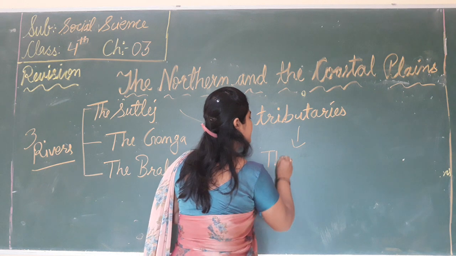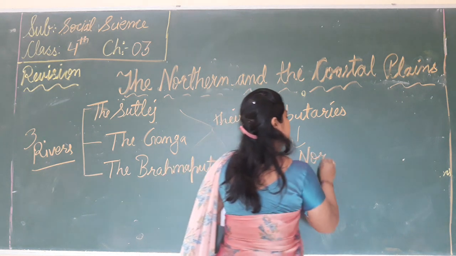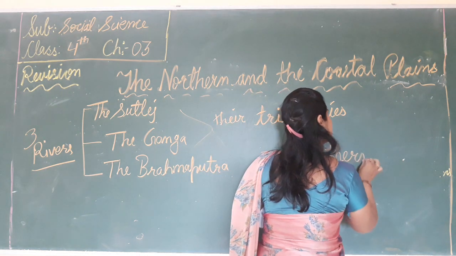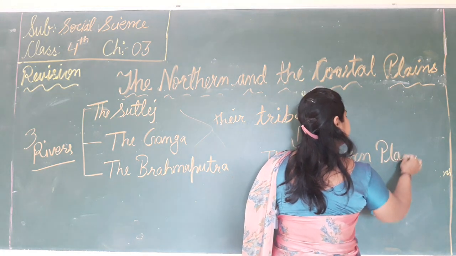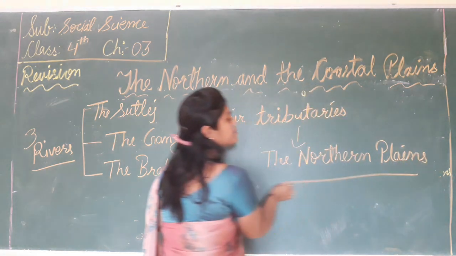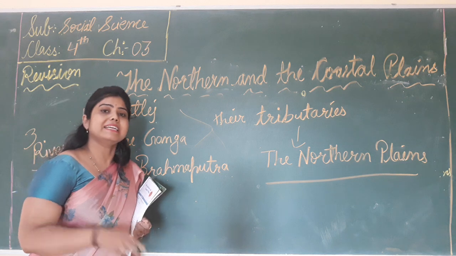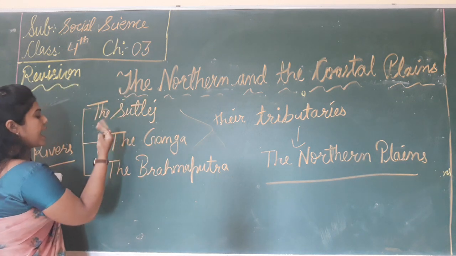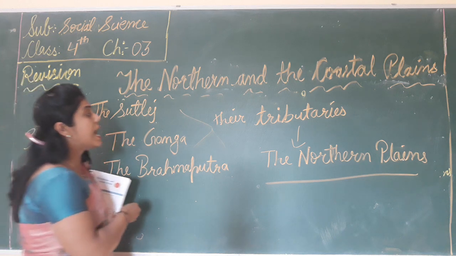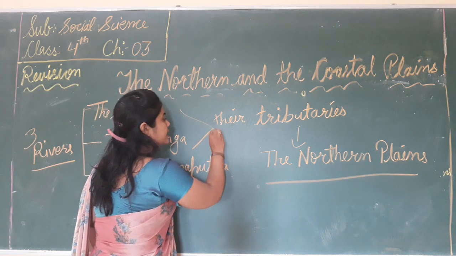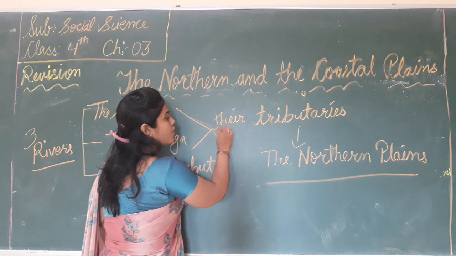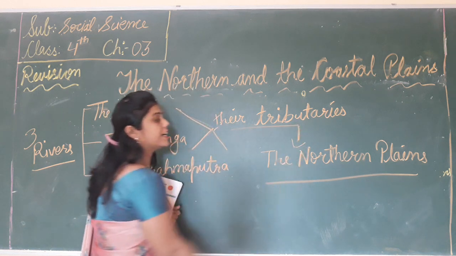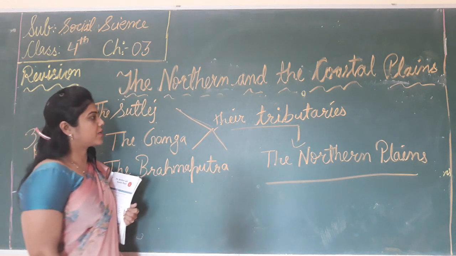The northern plains. So the northern plains were formed by the 3 rivers, the Satluj, the Ganga and the Brahmaputra, and their tributaries. Okay.